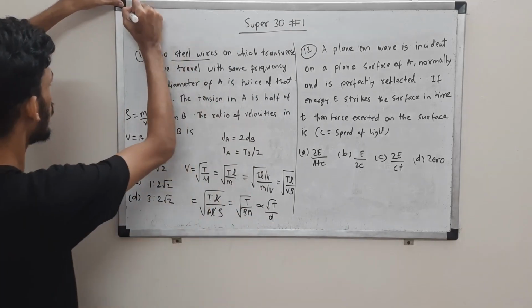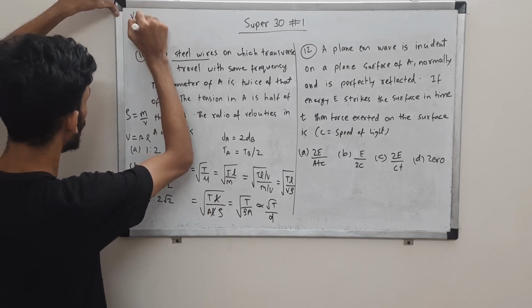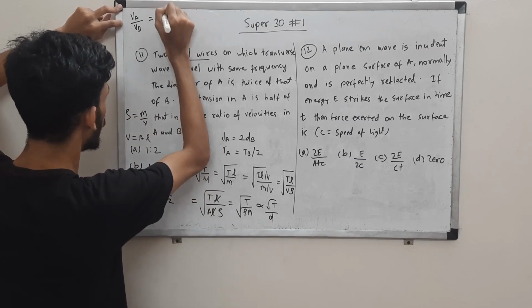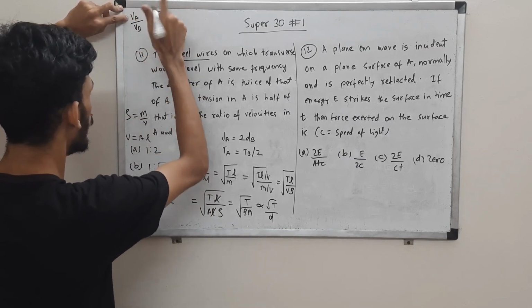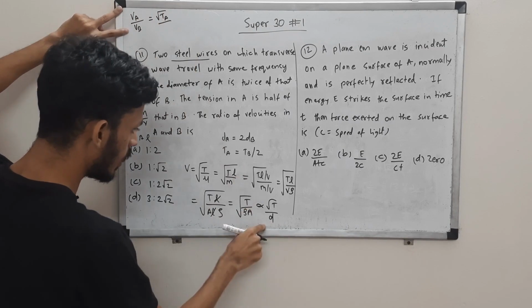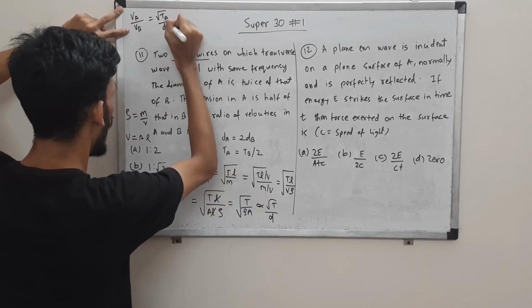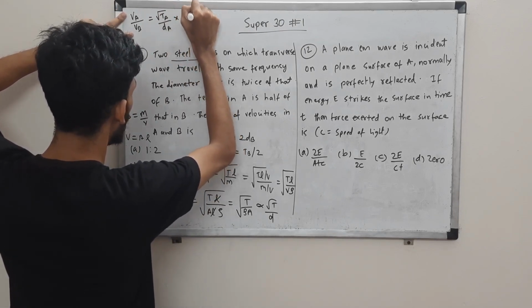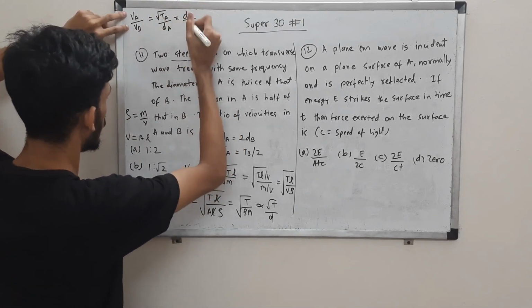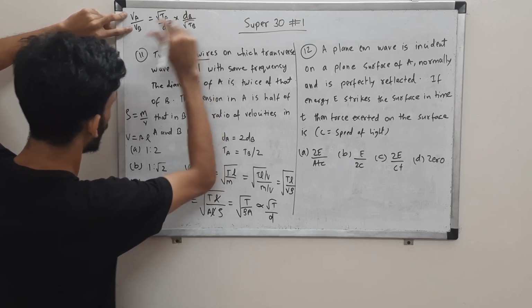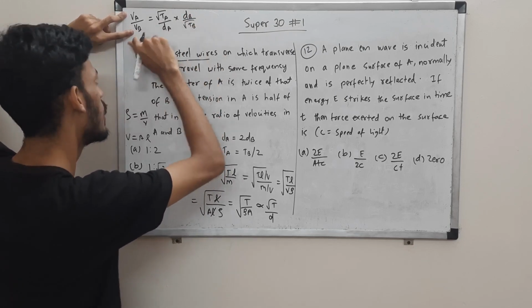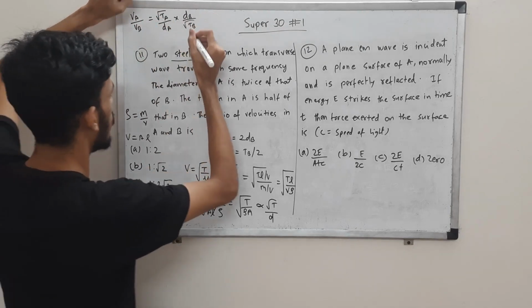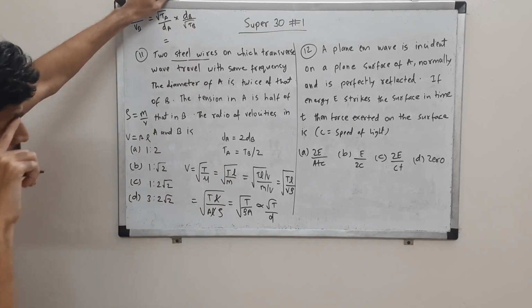We are supposed to find VA by VB. So we can use this relation, square root, it is proportional. VA will get TA in the numerator and DA in the denominator, right? And for VB in the denominator, it's the inverse of that, so DB in the numerator. It is a direct relation with tension and an inverse relation with diameter. Okay, so now substitute the values.